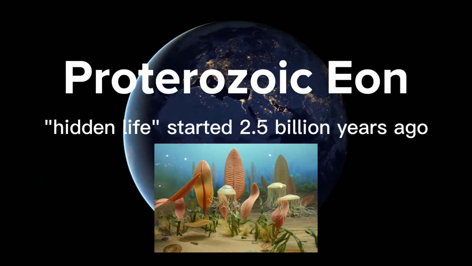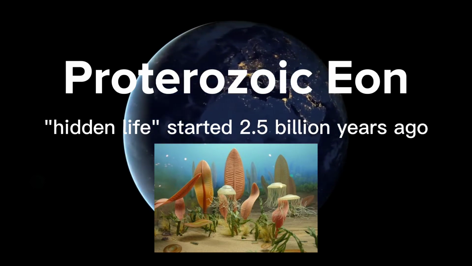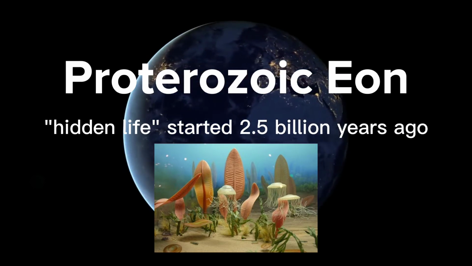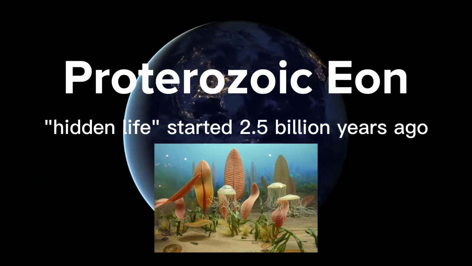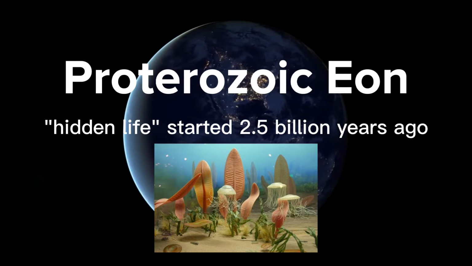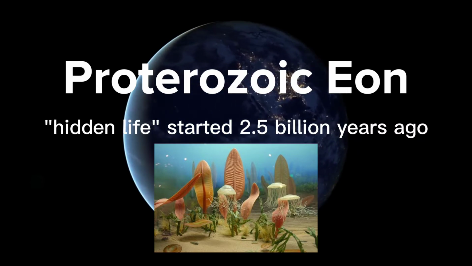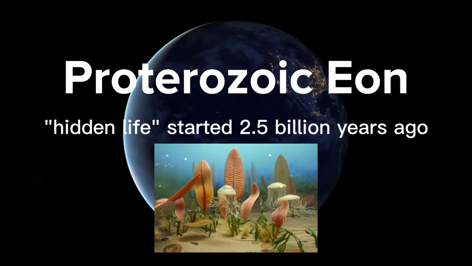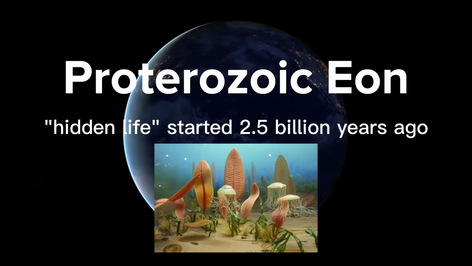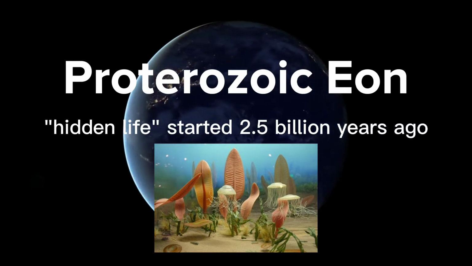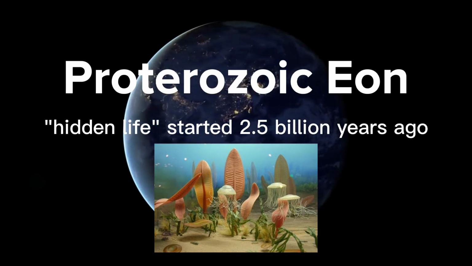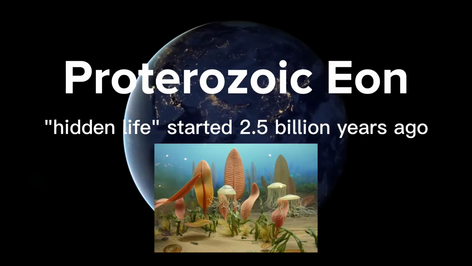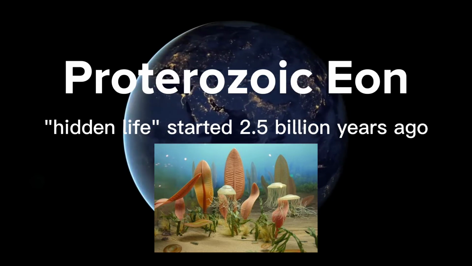The Proterozoic Eon, also called the Age of Hidden Life, started 2.5 billion years ago. In this time, enough shield rock had formed to start recognizable geological processes such as plate tectonics. The Proterozoic Eon contained many definite traces of primitive life forms: fossil remains of bacteria and blue-green algae, as well as the first oxygen-dependent animal.